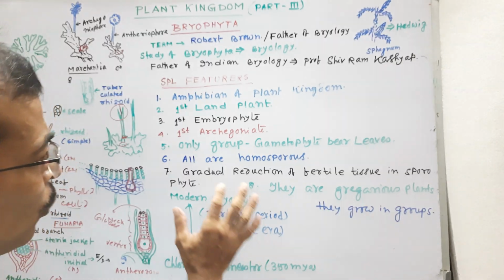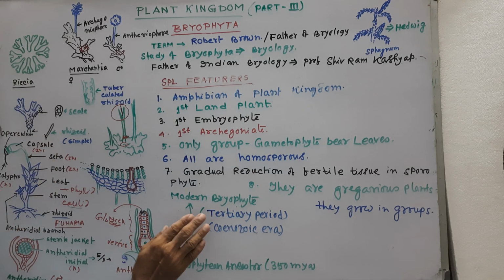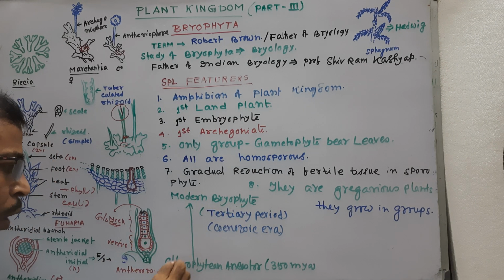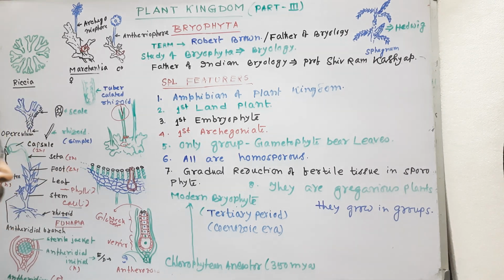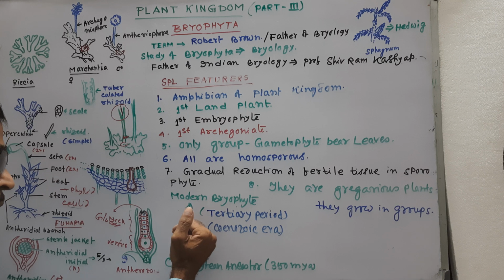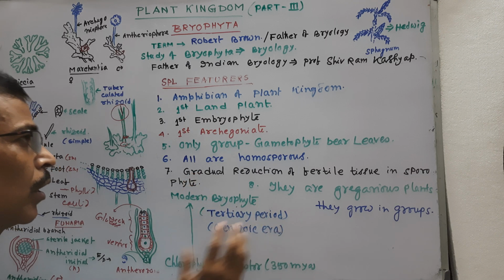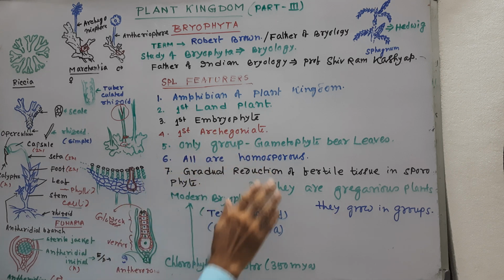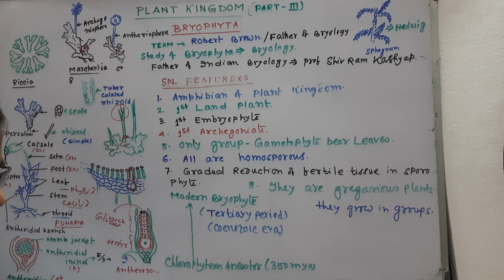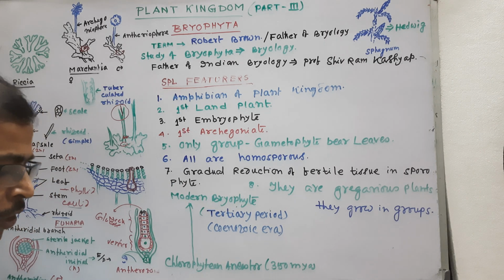If we look at their origin, they actually arose from a chlorophyte ancestor 350 million years ago, and the modern Bryophyte arose in the Tertiary period of the Cenozoic era. These are the special characteristics and their origin. Now we study the other characteristics, that is, the general features.